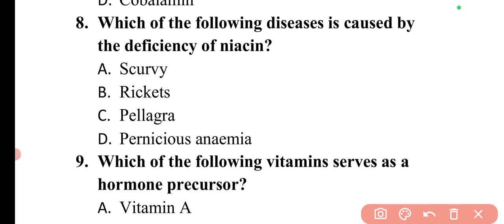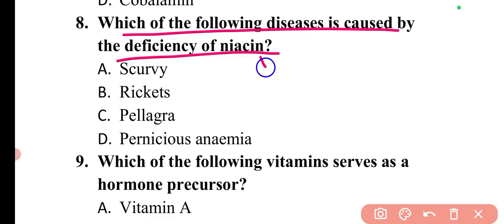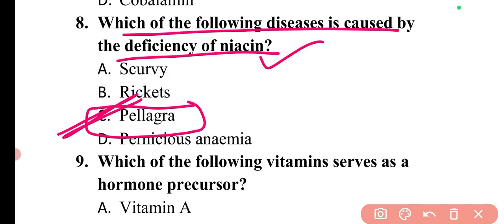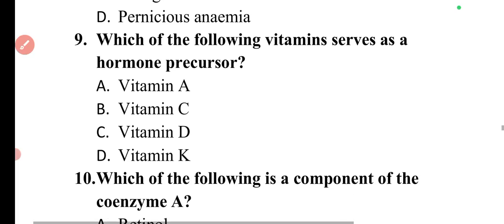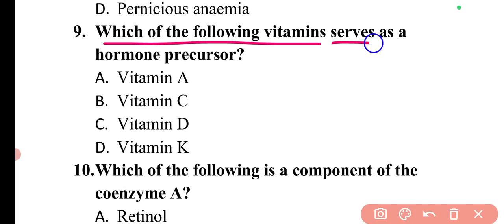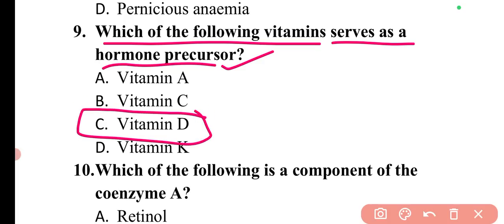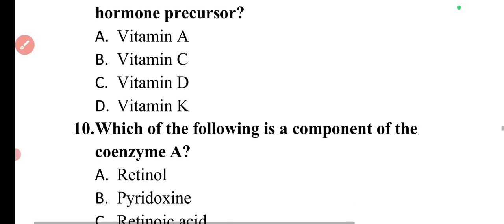Next question is, which of the following diseases caused by the deficiency of niacin? So for niacin, pellagra is caused, so option C is correct. Next question is, which of the following vitamins serves as hormone precursor? So the hormone precursor is vitamin D. It is also known as steroidal vitamin. So here option C is correct.